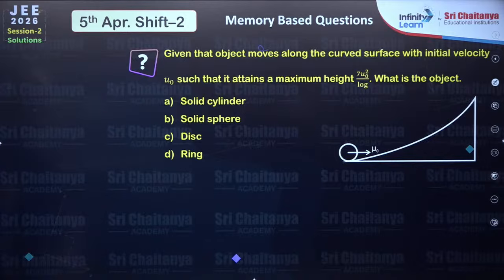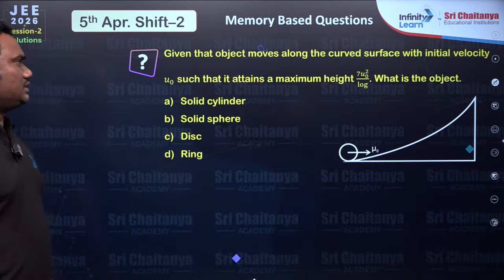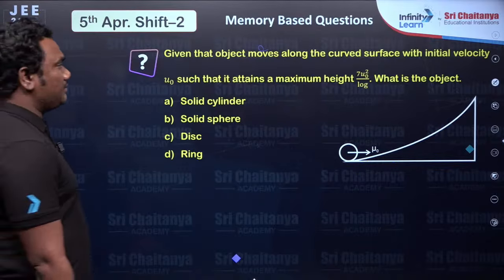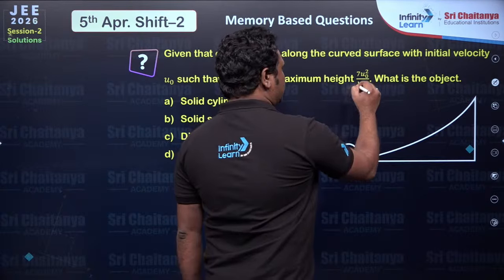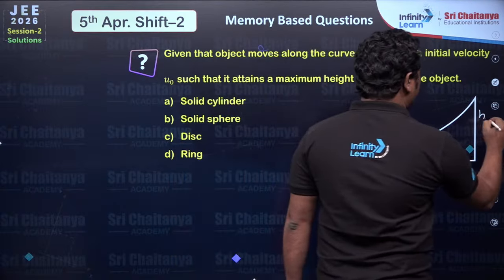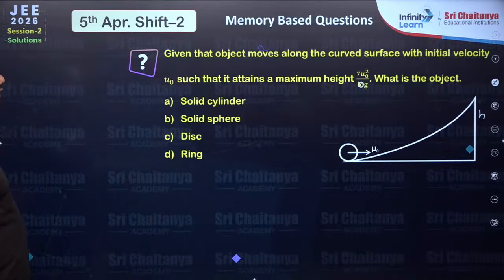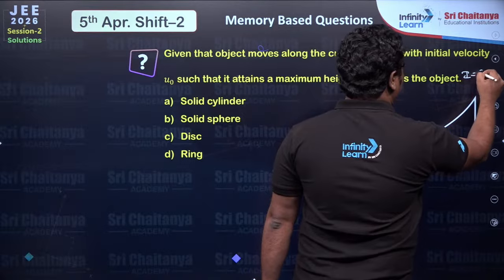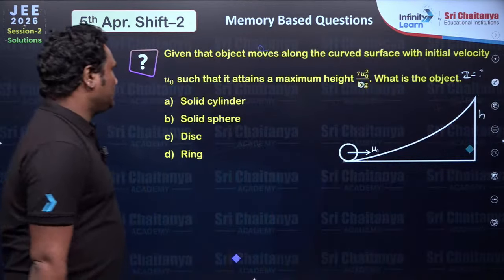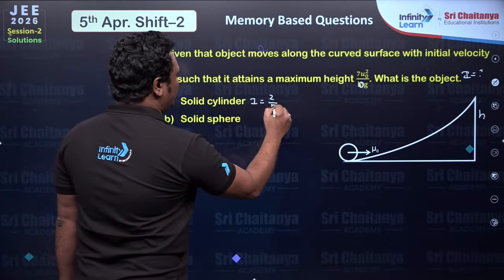Next, given that the object moves along the curved surface with initial velocity u0 such that the maximum height is 7 u0 square by 10 g. Then what is the object? We need to find I, the moment of inertia. If we can get the moment of inertia, then for a solid cylinder the I value is 2 by 5 m r square.